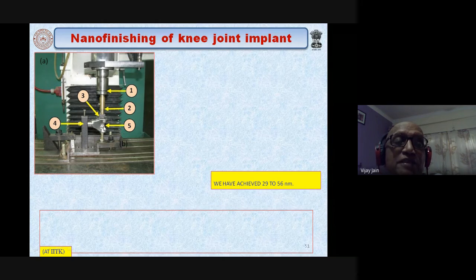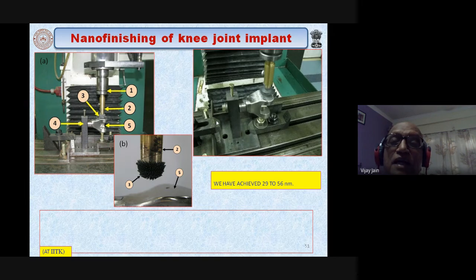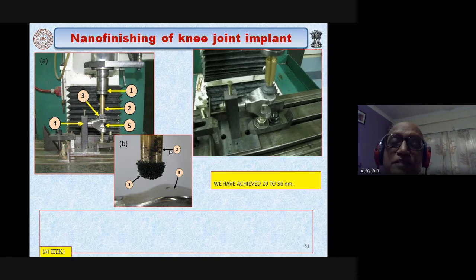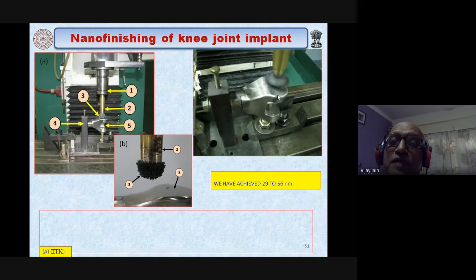And you can see here, this is the initial one, and this is the brush which is being formed by MRF or magnetorheological finishing process. This is the kind of brush that has been formed over here. Now you can see that the brush being formed over there is finishing this particular part of the knee joint.